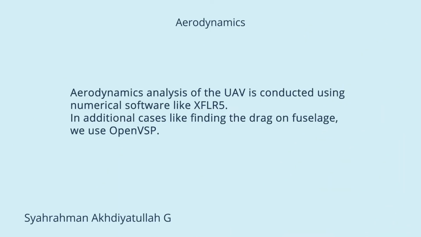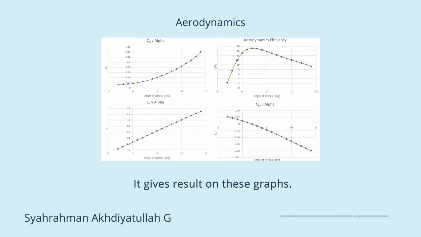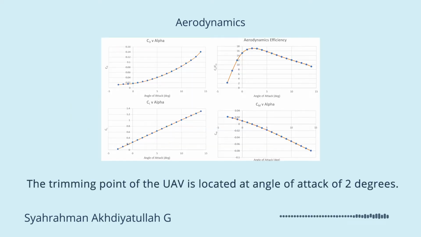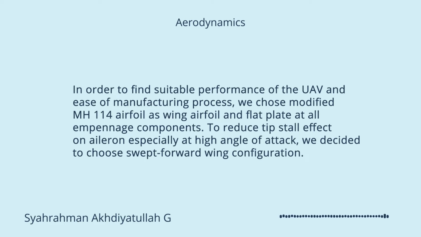Aerodynamic analysis of the UAV is conducted using numerical software like XFLR5. In addition, for cases like finding the drag on the fuselage, we use OpenVSP. It gives a result on this graphic. The trimming point of the UAV is located at an angle of attack of 2 degrees. In order to find suitable performance of the UAV and ease of the manufacturing process, we chose a modified MH114 airfoil as wing airfoil and flat plate at all empennage components.